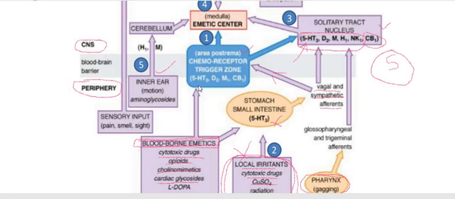Why do they directly stimulate this chemoreceptor trigger zone present in the CNS? Because this chemoreceptor trigger zone doesn't possess the BBB, blood-brain barrier. So therefore it gets stimulated. As a result, it stimulates the emetic center or vomiting center, and by its reflex action, the individual or the animal is going to vomit as a normal physiological phenomenon, as a defense mechanism.